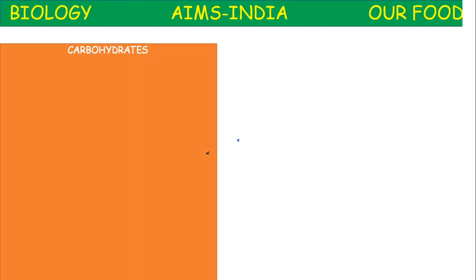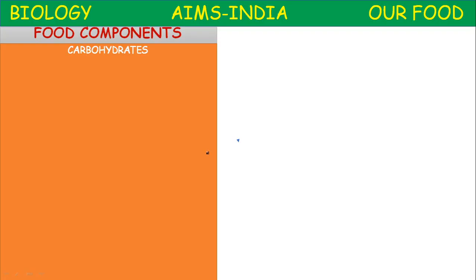Nutrients, food components in our food. In the nutrition, today we are going to study about our food components. First, carbohydrates. The food components are basically classified into macronutrients and micronutrients.